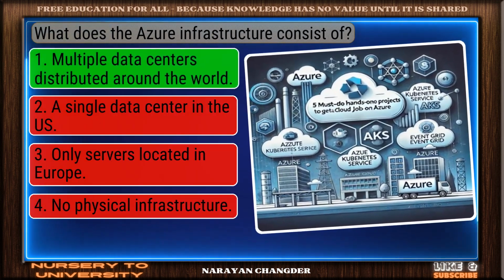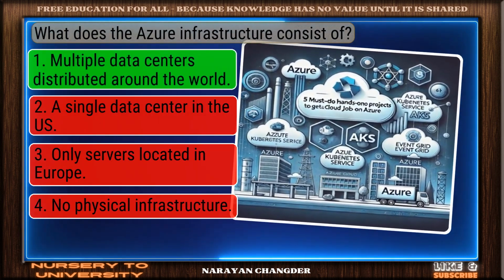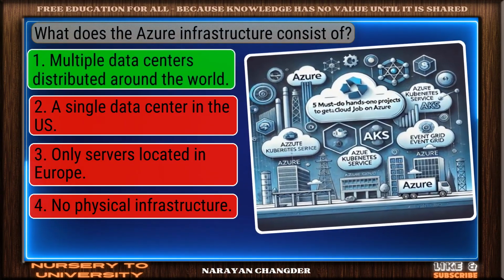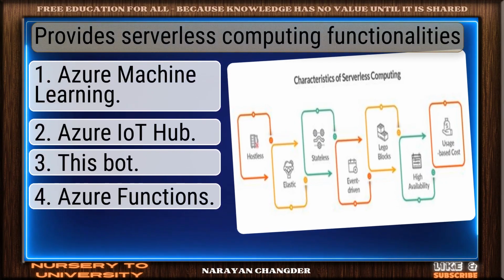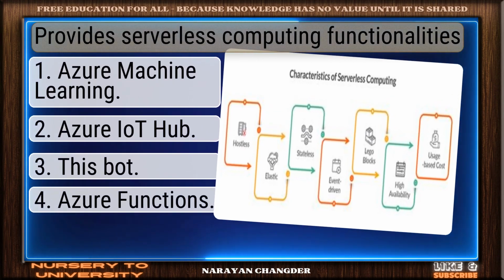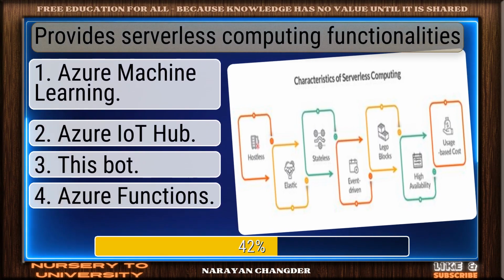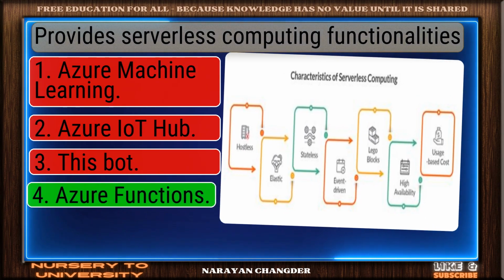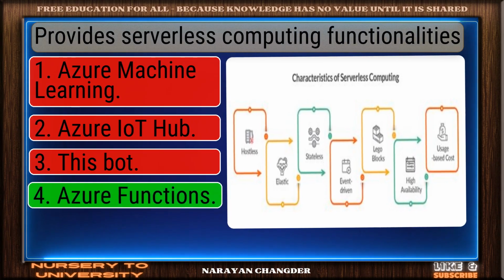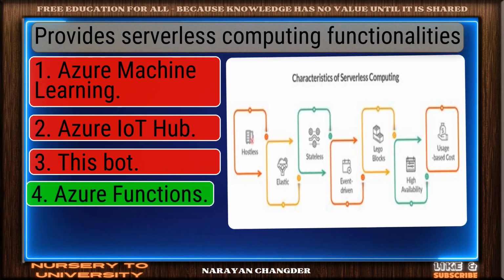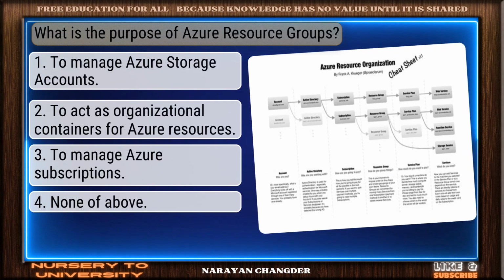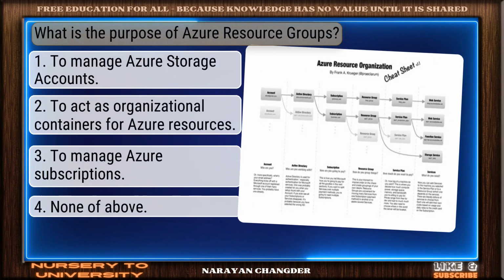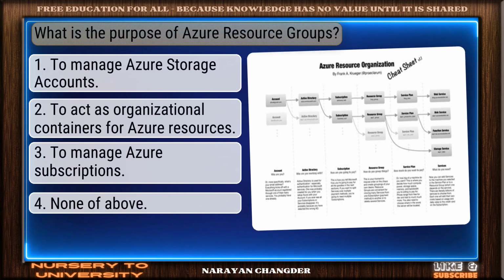Well reasoned. Multiple data centers distributed around the world is the correct choice. Question number 48. Provide serverless computing functionalities. Clear logic. Your choice Azure Functions is sound and 100% true. Question number 49. What is the purpose of Azure resource groups?